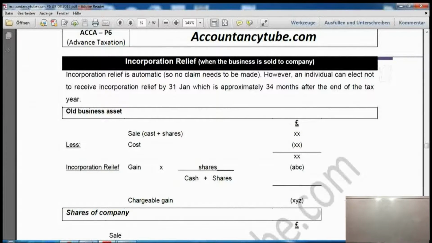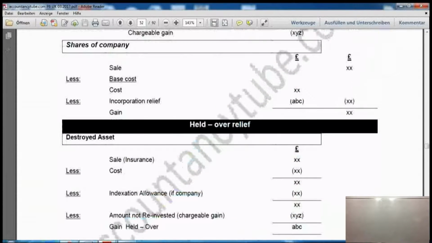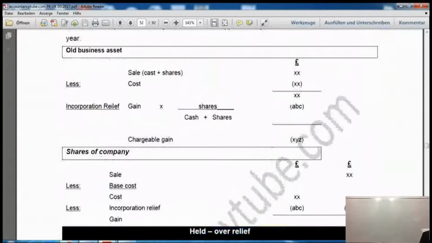Now what would happen after that? If you bought some shares in the new company after selling this one, what would happen about them shares when you sell them? When you sell them shares, we take the sales and we calculate the base cost. We take the cost of the shares and deduct the incorporation relief, and whatever the remaining one is, that would be our cost. And when we deduct the cost out of the sales, that would be our gain. All right, that's how the incorporation relief works.